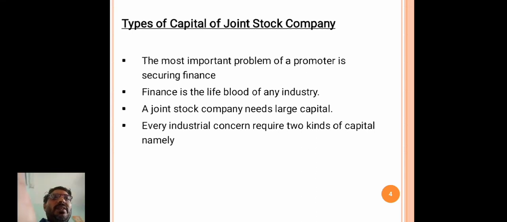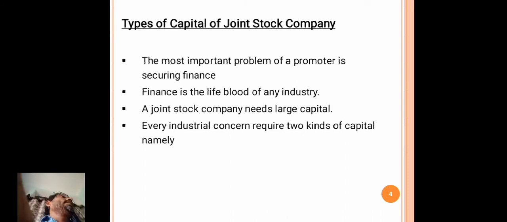A joint stock company, we already know, needs large capital, huge capital. Every industrial concern requires two kinds of capital.